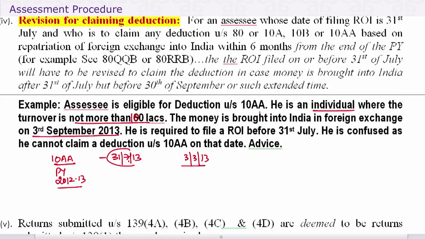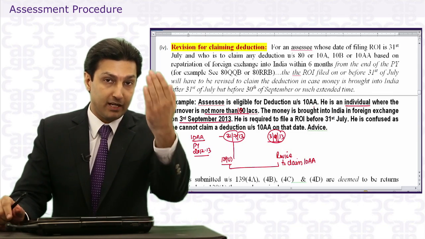But he is required to file a return here. The money is brought into India after the due date. What he will do now, he will file a return under 139(1) and then revise it to claim deduction under section 10AA. Because as we discussed, the deduction under 10AA is proportionate to the money brought into India.